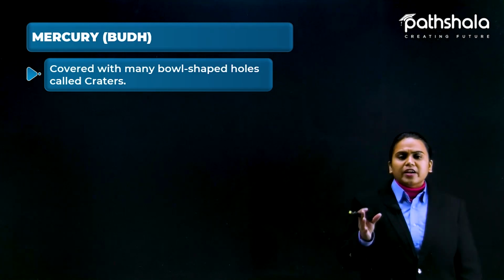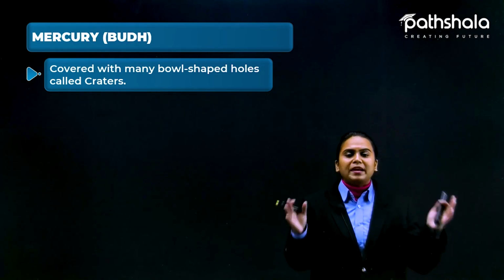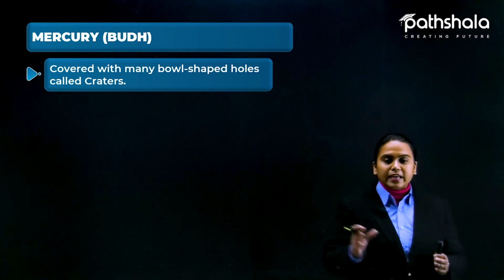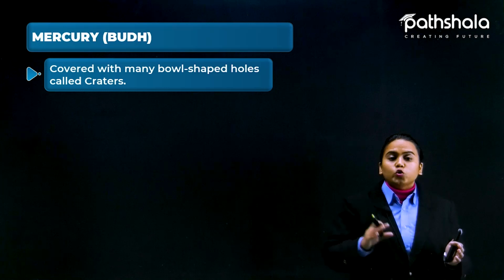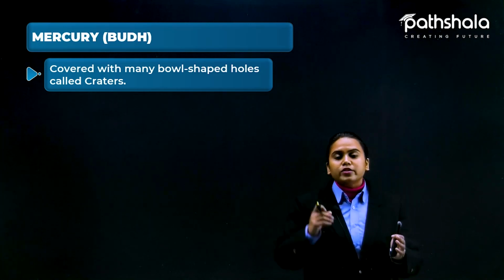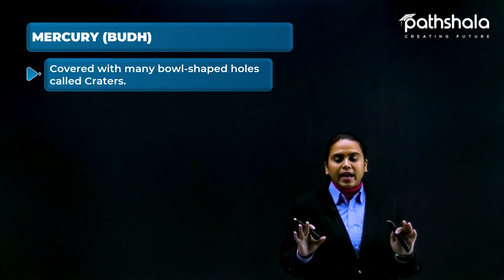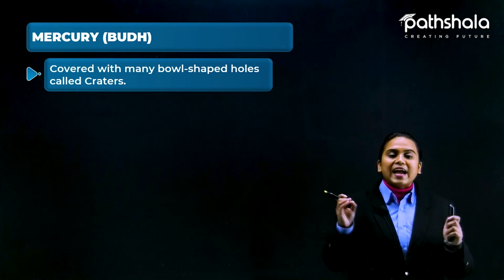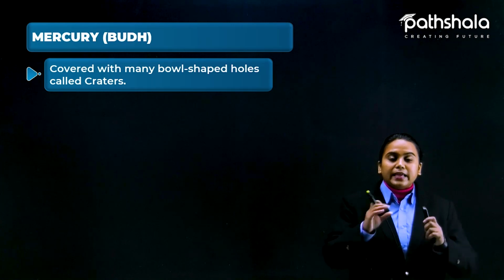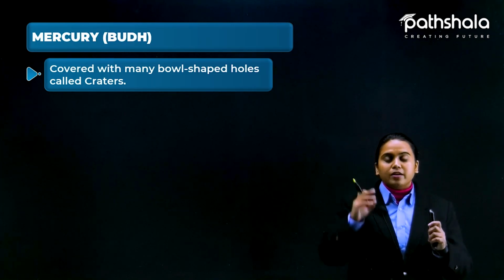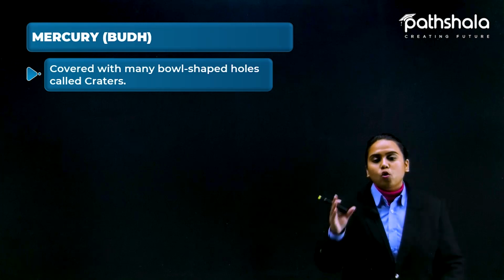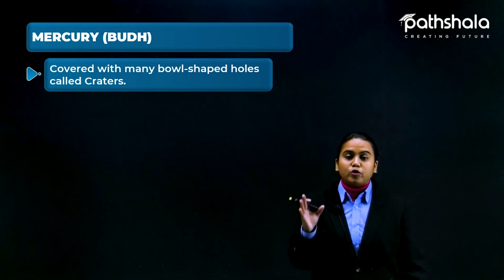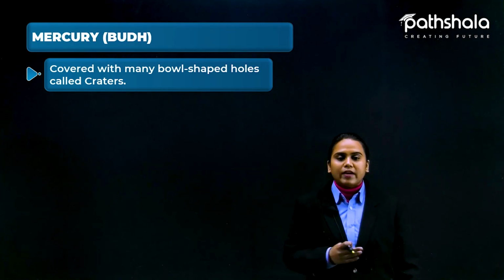What are craters? Craters are a large number of pits that are found on planets, and even on other planets also. So what do craters do? Actually they are not doing anything, but craters form because meteors collide with planets and leave the impact of themselves there. So it is like bowl shaped holes. Okay, so Mercury is covered with many bowl shaped holes, also known as craters.